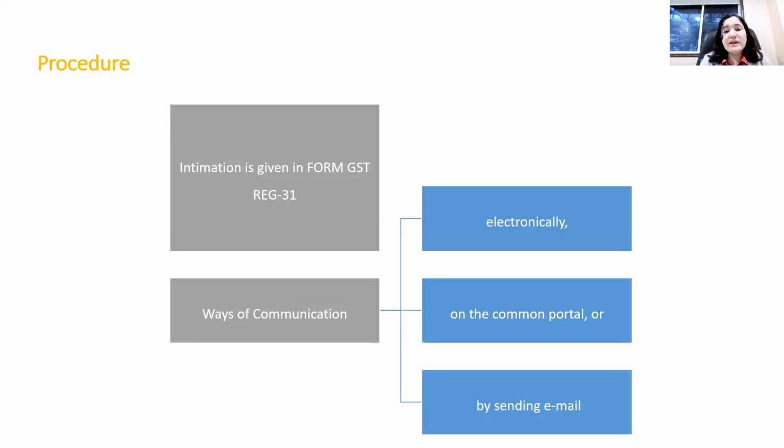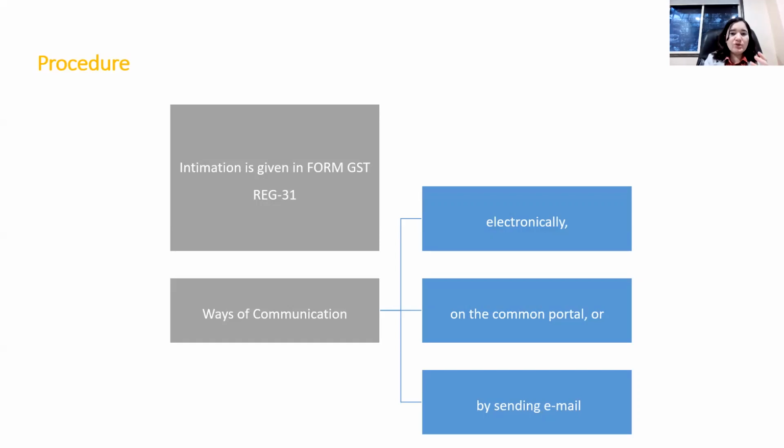Now, what is the impact of the suspension? First, the impact of the suspension is the procedure, or again, one more compliance, because for a genuine taxpayer it will add to the compliances. First they are going to intimate in Form GST REG-31 that the taxpayer's registration is going to be suspended. As per the rule, they have given 3 ways for the communication. The authorities can communicate electronically by any way. Then electronically on the common portal they can communicate.